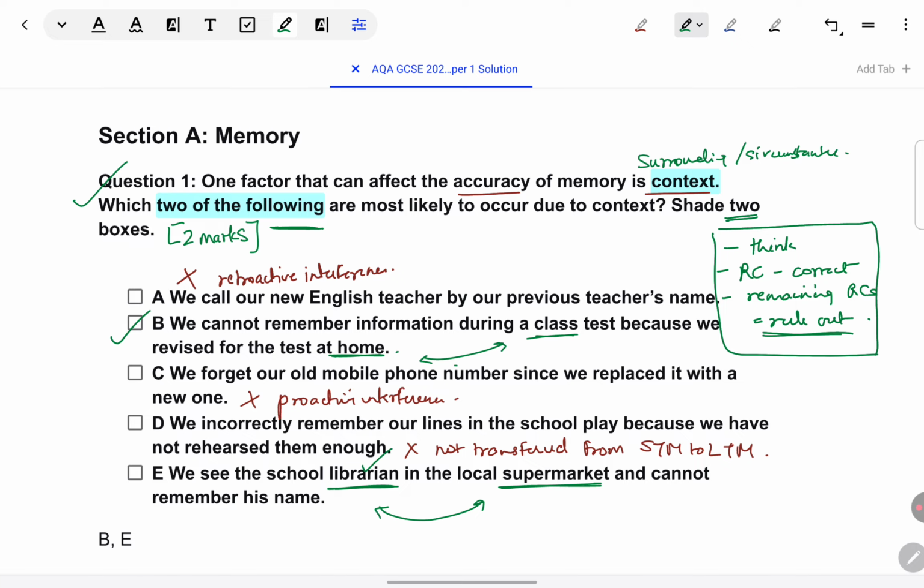If I were to see them in the library, I would recognize them, but because I see them in a different surrounding, in the supermarket, I do not recognize them. So, this talks about context. This is correct. So, here in the model answer, you can see B and E have been taken.